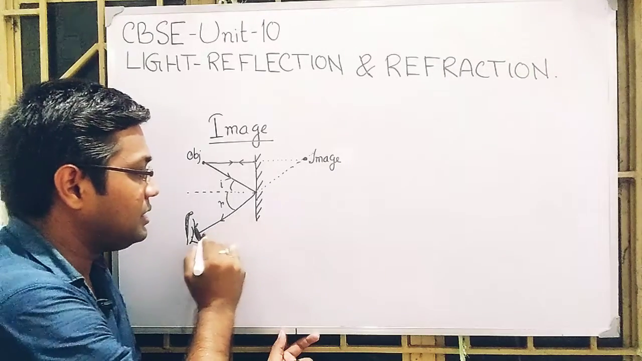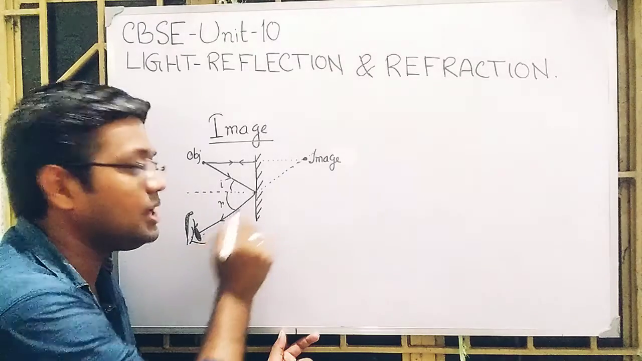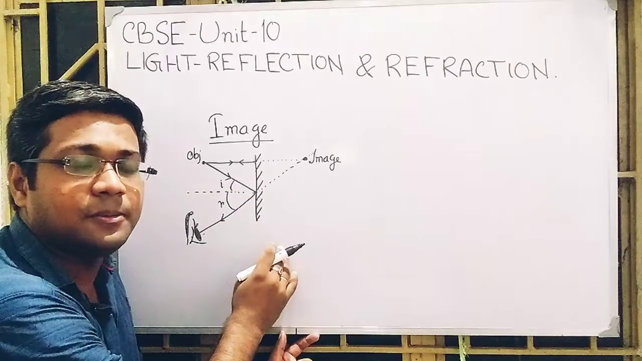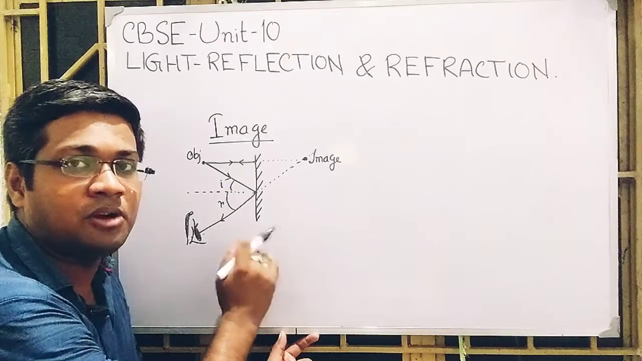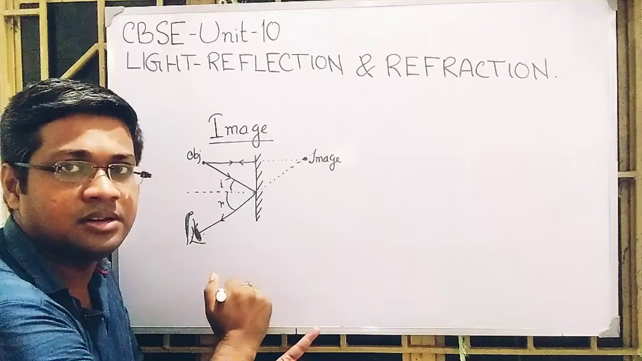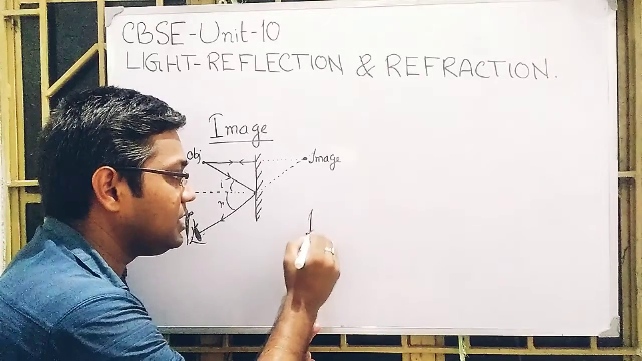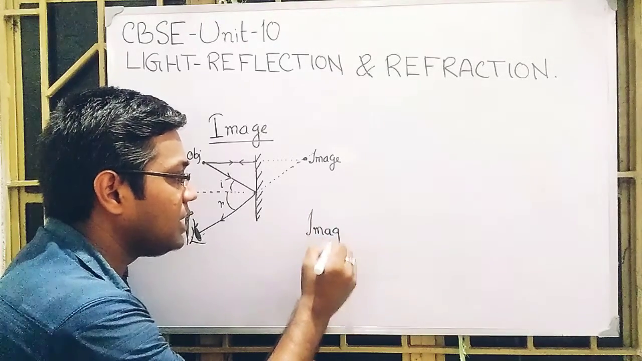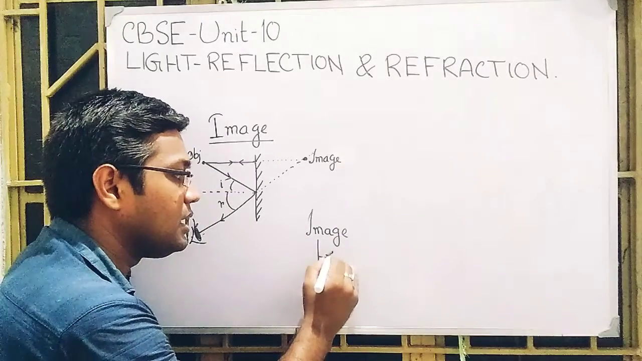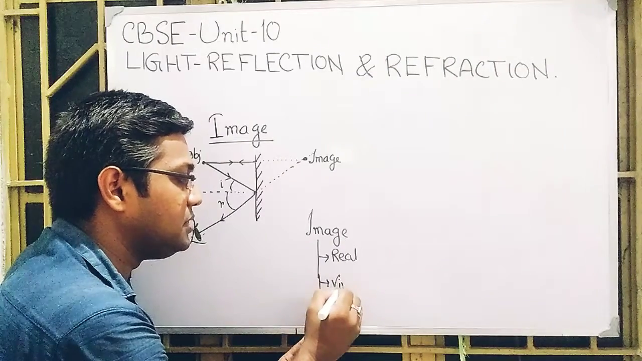So the reflected ray resulting from the oblique incidence and the reflected ray resulting from normal incidence, if we produce them backward behind the mirror, we get the image. But the image that I am saying here is of two types: real image and virtual image.